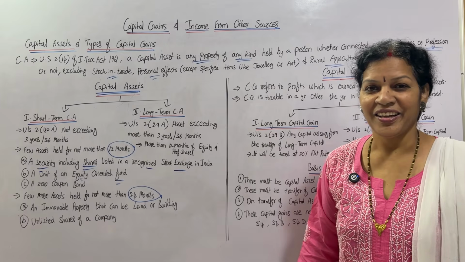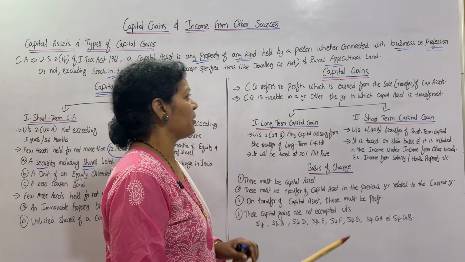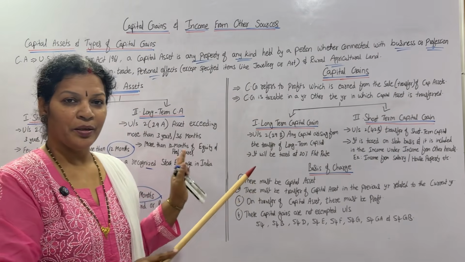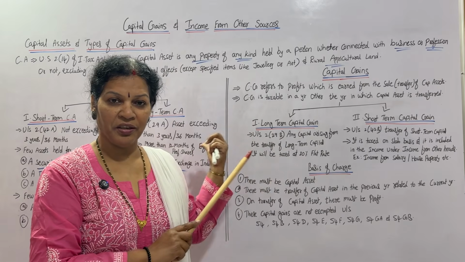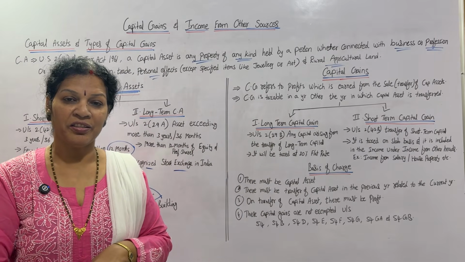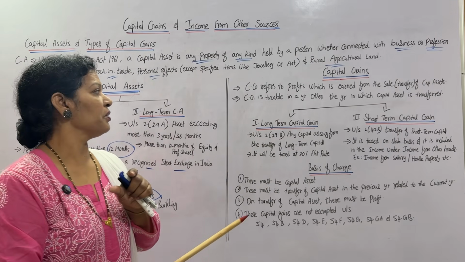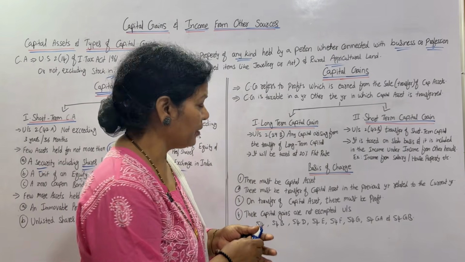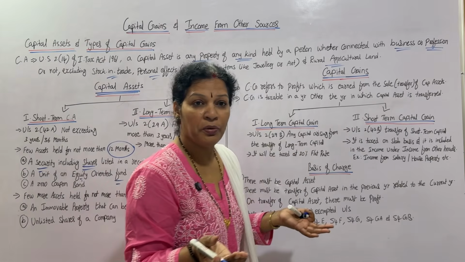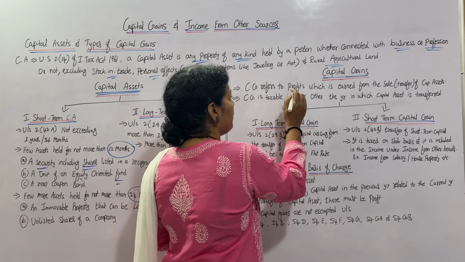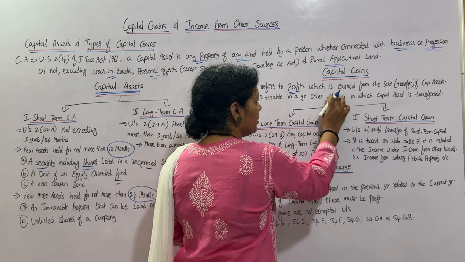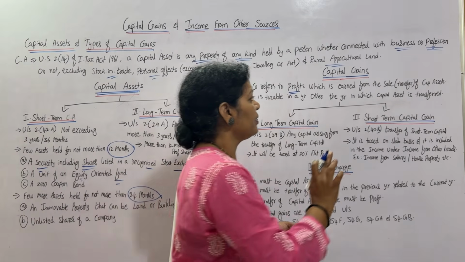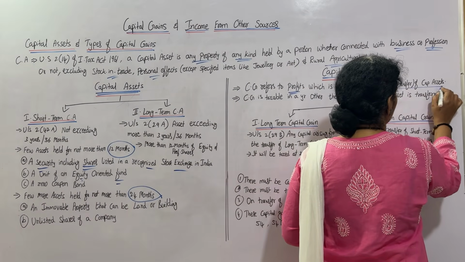Yes. Now, let us go to capital gain. What is capital gain? This is the main concept. If you understand capital asset, then capital gain. In simple words, capital gain refers to profits. Capital gain means profit only. Capital gain refers to profits earned from the sale of a capital asset.